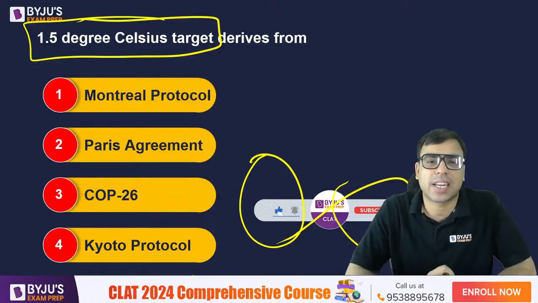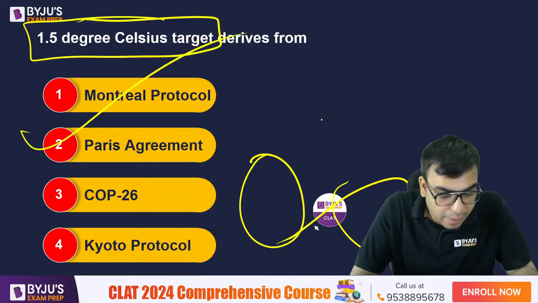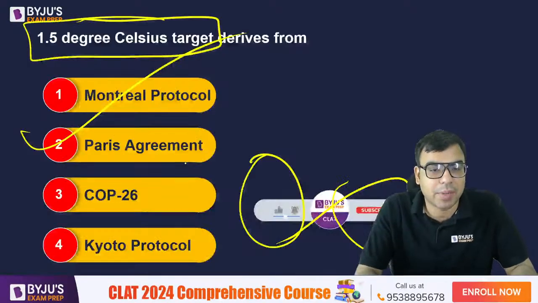1.5 degrees Celsius target derives from where? Okay, the right answer is yes, Paris Agreement. Very good. Param Khoj, Priya Chavan, you are right. Paris Agreement is the right answer to this question.